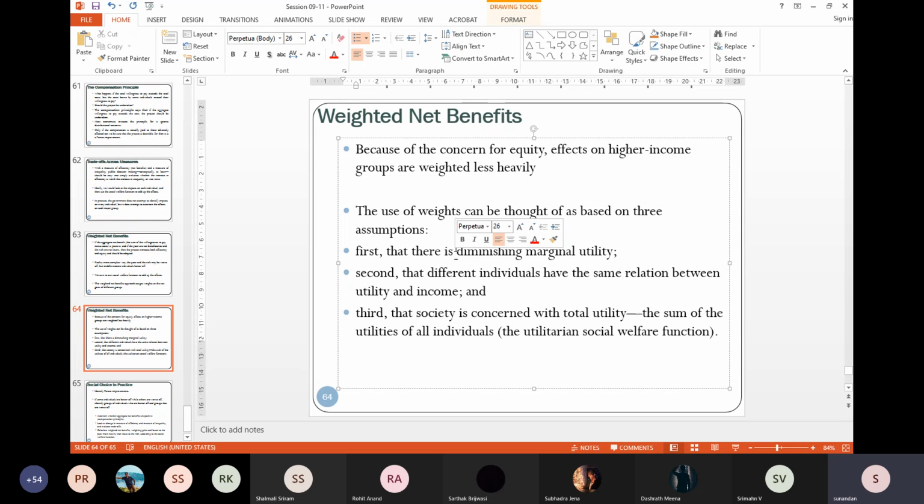So all the poor will have very similar reaction in their utility with certain changes in income. All the rich have similar. So different individuals in a particular cohort, in general we assume, have the same relation between utility and income.